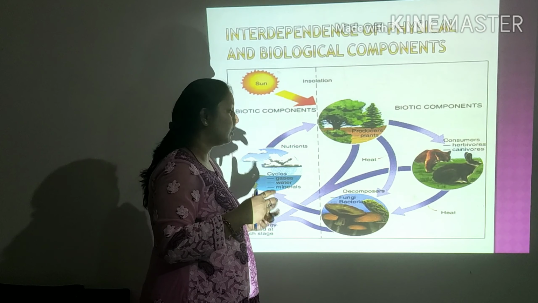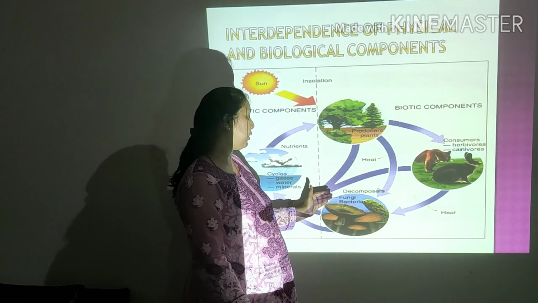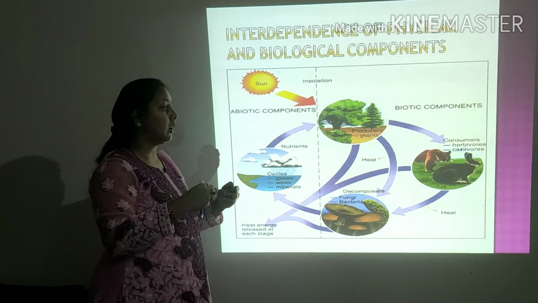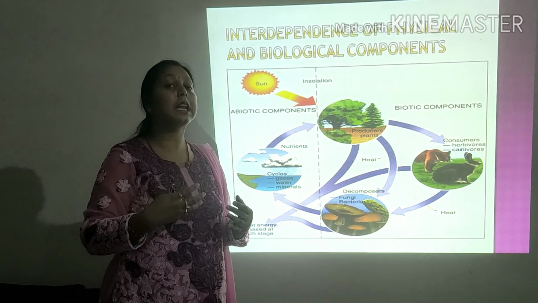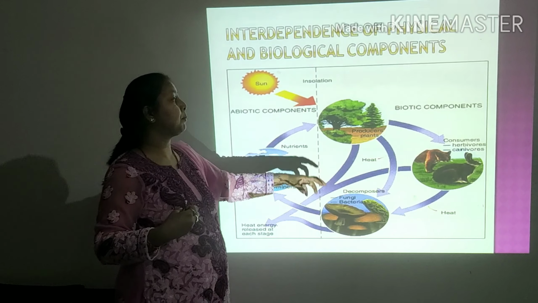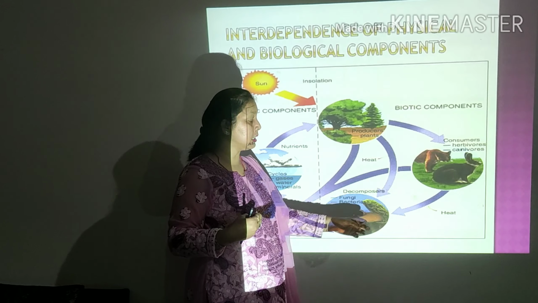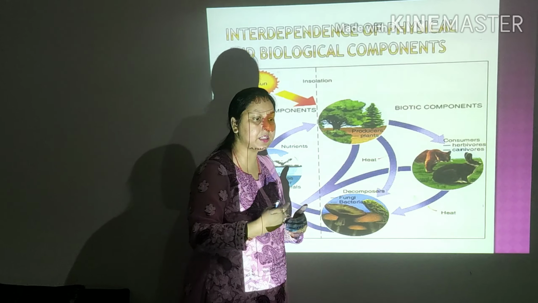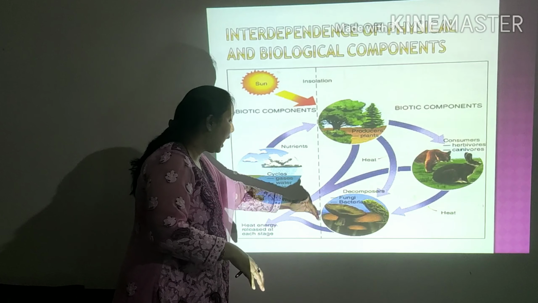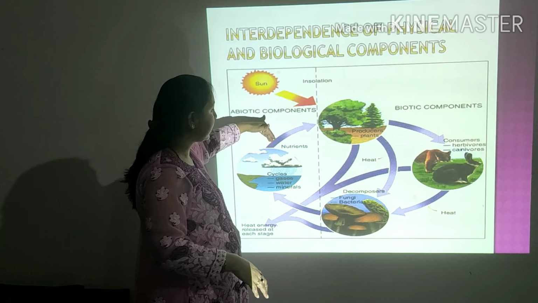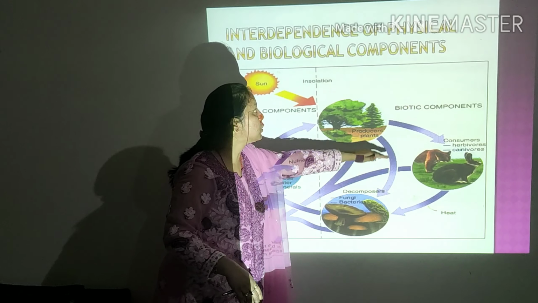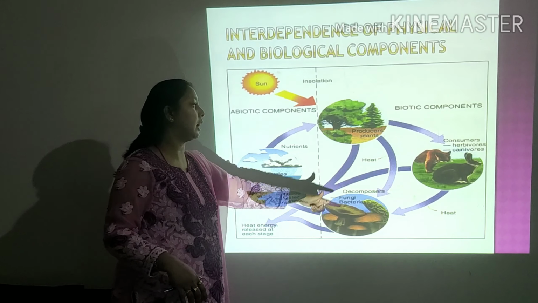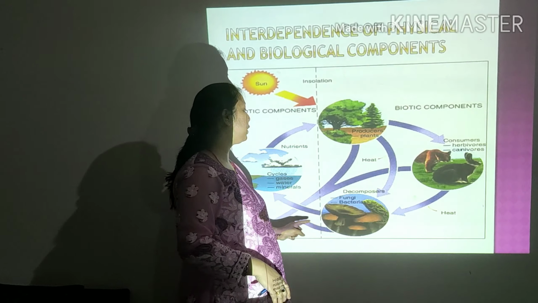What does the decomposer do? In the decomposer category, we can put fungi and bacteria. They change the organic compounds from the dead plants and dead animals into the soil. They mix these organic components again. They help in increasing the organic components of the soil, and this cycle keeps going on. So we can see that the biological and the physical environment are interdependent.